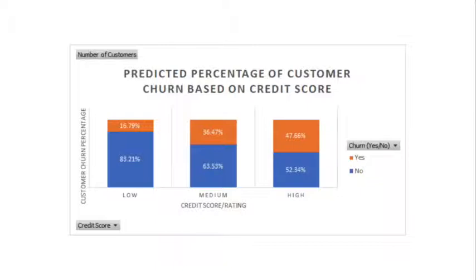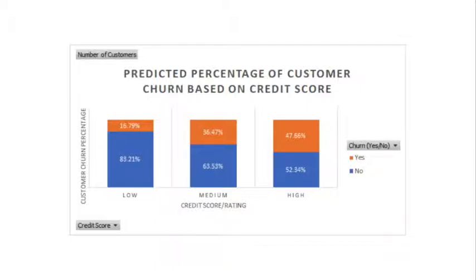The graph above represents the predicted percentage of customer churn based on their credit score. As we can see, from all customers that have a lower credit score, our model predicts that only 16.79% of them will churn, while 83.21% will not. From all medium credit score customers, 36.47% is predicted to churn and 63.53% is predicted to not churn. People with a high credit score are overall predicted to churn more than customers with low or medium credit scores. It is predicted that from all high credit score customers, 47.66% will churn and 52.34% will not.